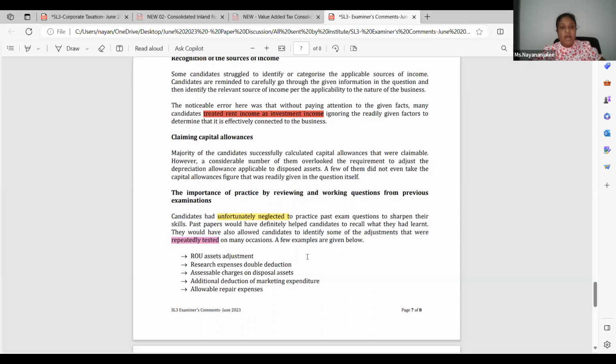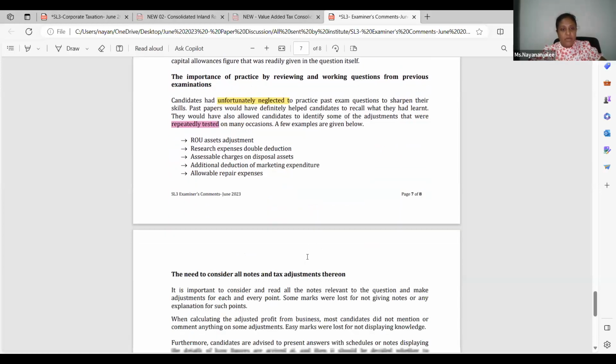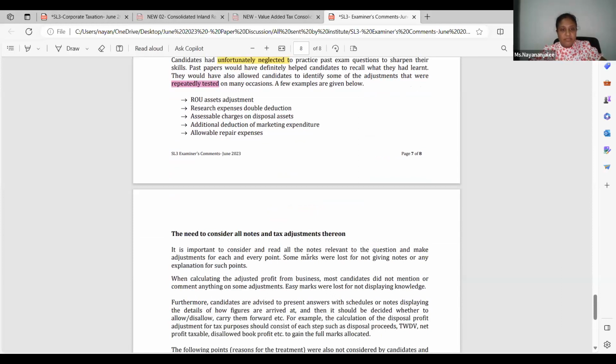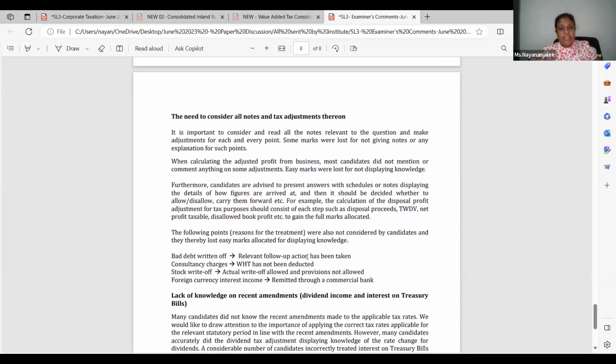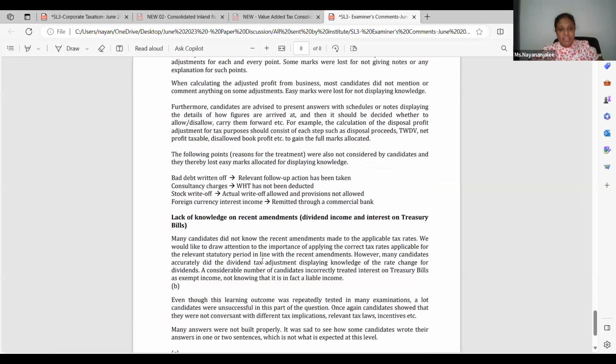A few examples: ROU asset adjustments, R&D, additional deduction, allowable repairs, and allowable versus disallowable improvement cost adjustments. You need to consider all notes and the tax adjustments thereon, and how to treat bad debt written off. Then it's how you are interpreting your answer. I'm always telling you to write the particularly justifiable points. If something needs justification, take one second and write that. These are the things I need to highlight here.